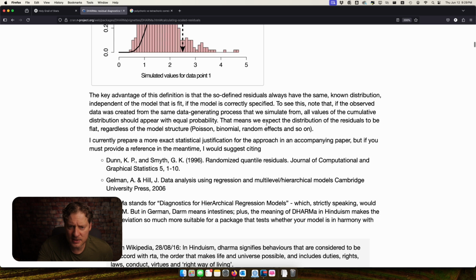Ha! I love it. Okay, I don't know if this applies to what I'm trying to do yet, but that's a really cool idea. Okay, that means that we expect the distribution of the residuals to be flat regardless of the model structure. Yes, you do, if the model is correct. Oh, cool. So if it's not correct, then it wouldn't follow a uniform distribution. Okay, so let me think about that. Could we... Ooh. I think we might be able to use this, maybe. Okay.